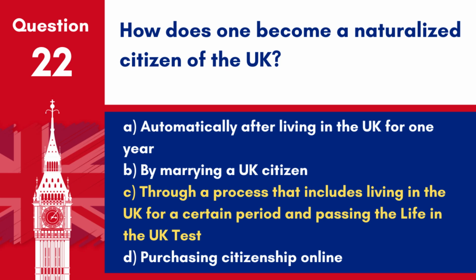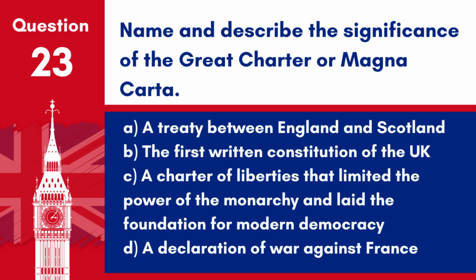in the UK. Question 23. Name and describe the significance of the Great Charter or Magna Carta. A. A treaty between England and Scotland. B. The first written constitution of the UK. C. A charter of liberties that limited the power of the monarchy and laid the foundation for modern democracy. D. A declaration of war against France.